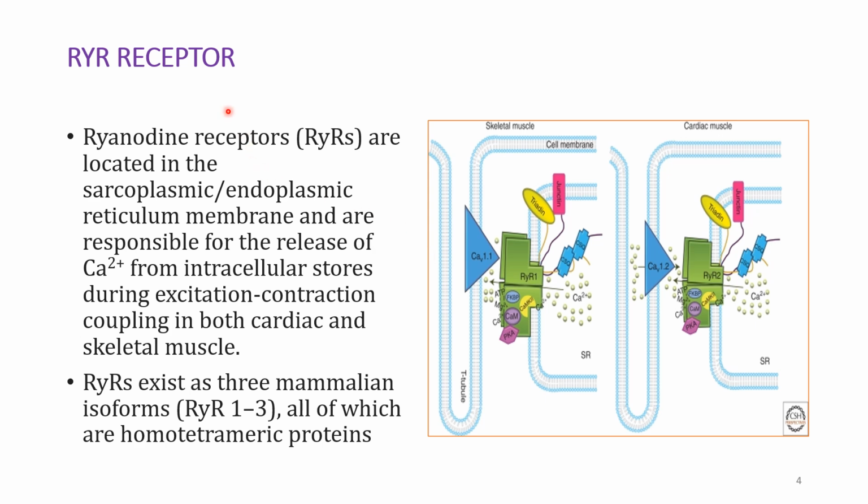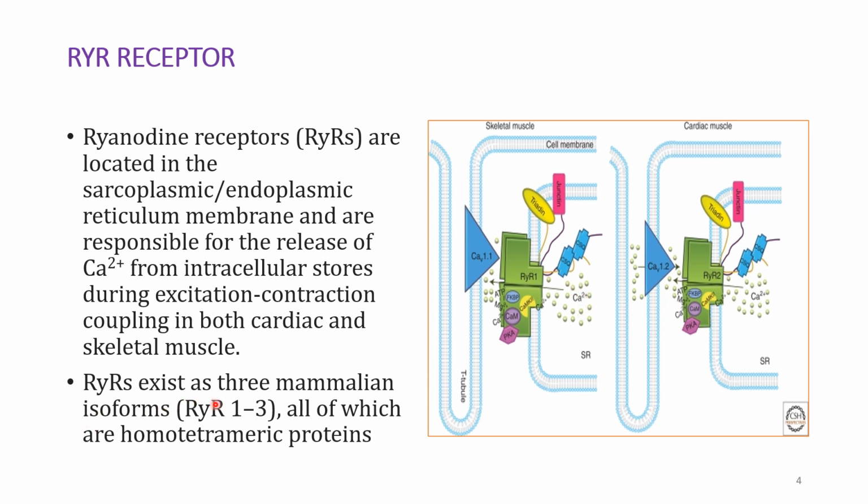Next, coming to the actual RYR receptor. These are the ryanodine receptors. This is the skeletal muscle, this is the cardiac muscle. In both we have ryanodine receptors, but RYR1 is present in the skeletal muscle and RYR2 is present in the cardiac muscle. RYR1 is present in the sarcoplasmic or endoplasmic reticulum membrane and it is responsible for the release of calcium from the intracellular stores during excitation contraction coupling in both cardiac muscle and skeletal muscle.